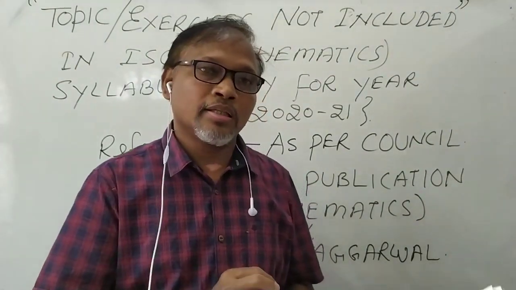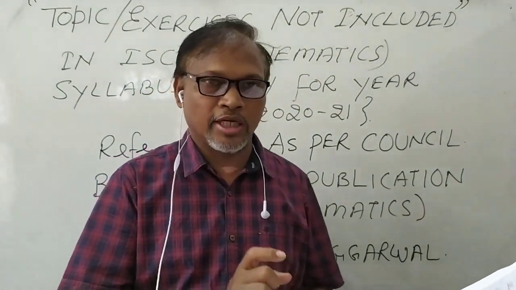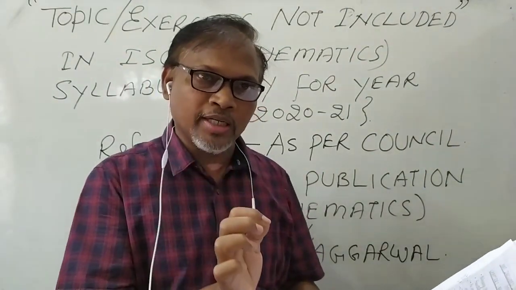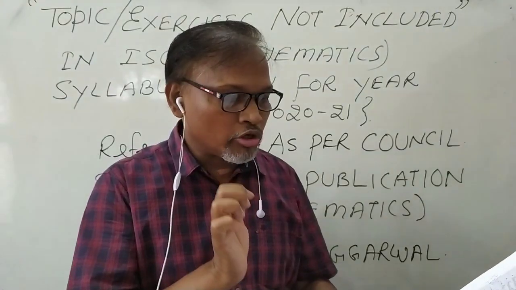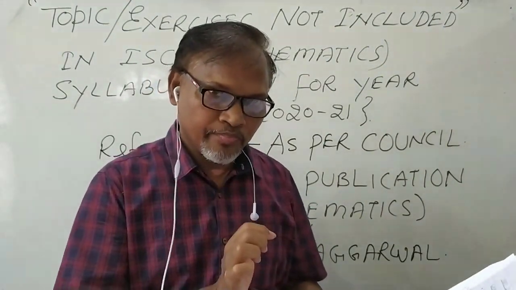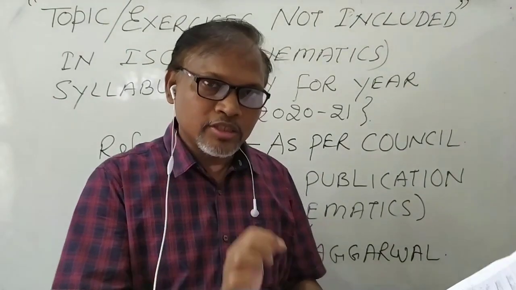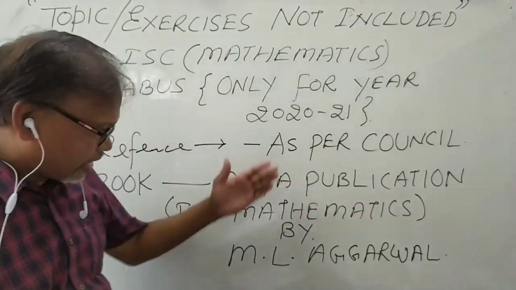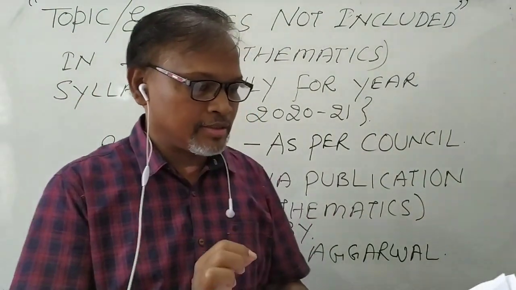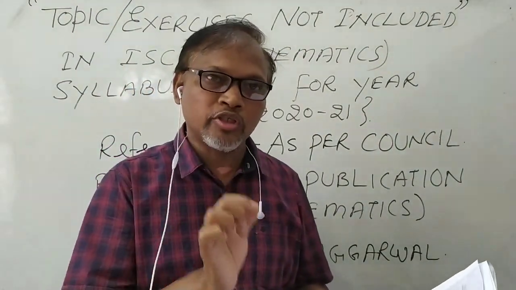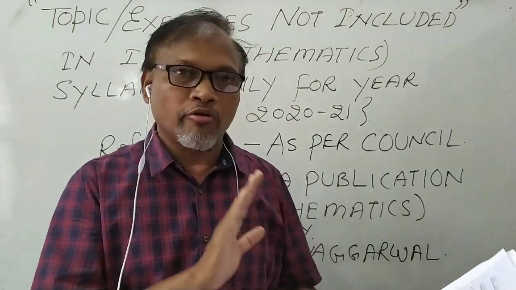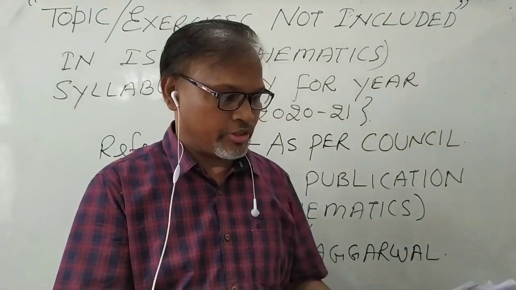This is a very important chapter, but only one topic has been removed: the concept of elementary row and column operation. This topic is given in the ML Agrawal book, Arya Publication, exercise 3.5, which you have to remove. This will not come in the coming examination.